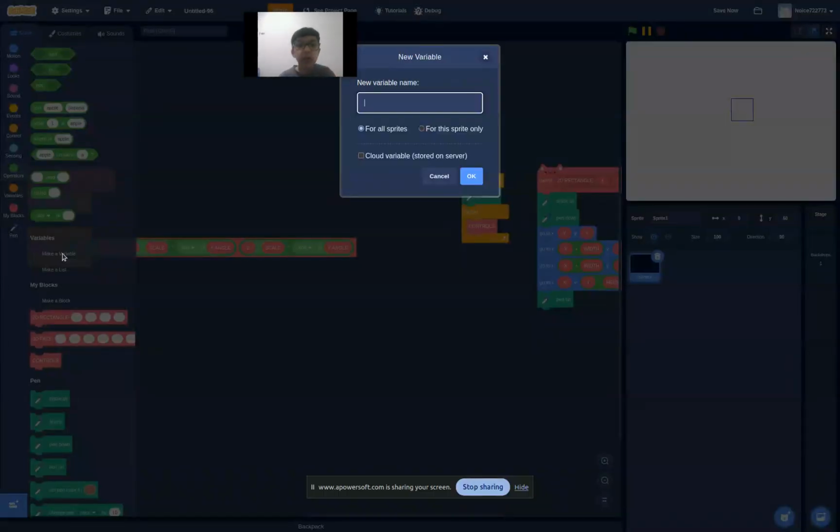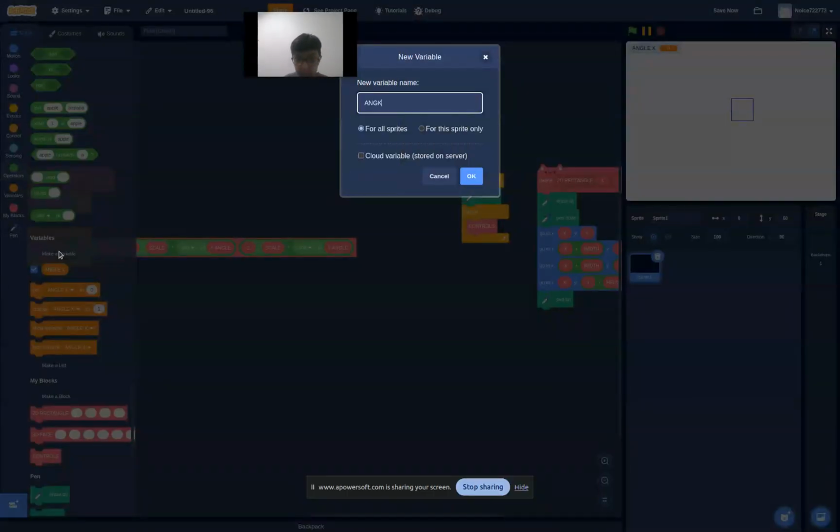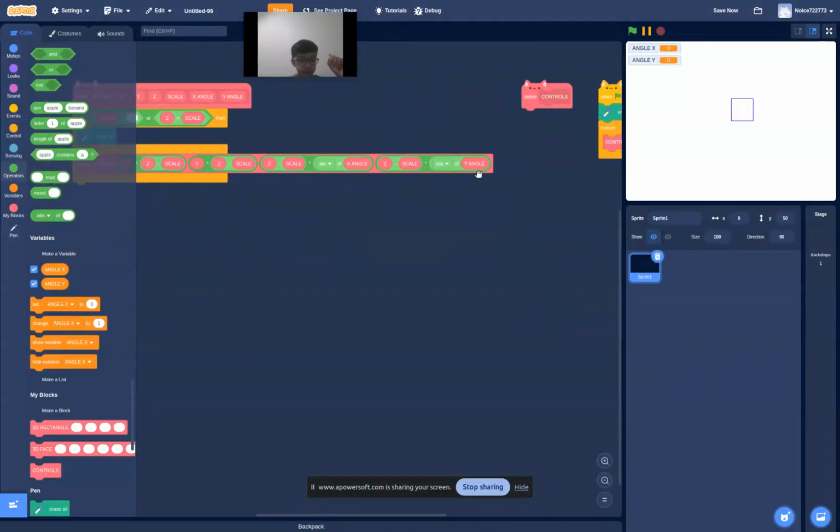Make a variable. Now I'm not going to make it colorful. You guys can choose if you want colorful, but I'm not going to. So make a new variable, call this angle X, for all sprites. It does not have to be for all sprites. Angle Y. Since we're only using one sprite, it does not need to be. And I'll show you guys also how to move the player.